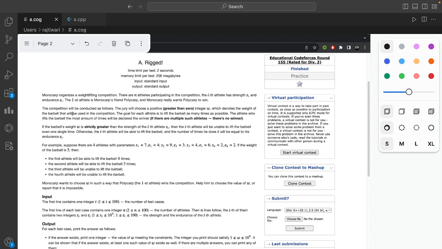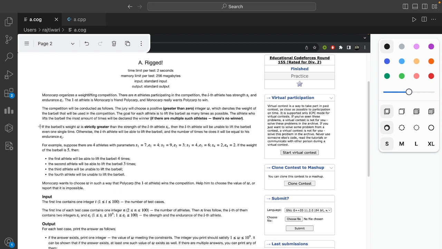So the competition will be conducted as follows. The jury will choose a positive value W, which denotes the weight of the barbell used in the competition, and the goal for every athlete is to lift the barbell as many times as possible. The athlete who lifts the barbell the most times will be declared the winner. And if there are multiple such athletes, then there's no winner.